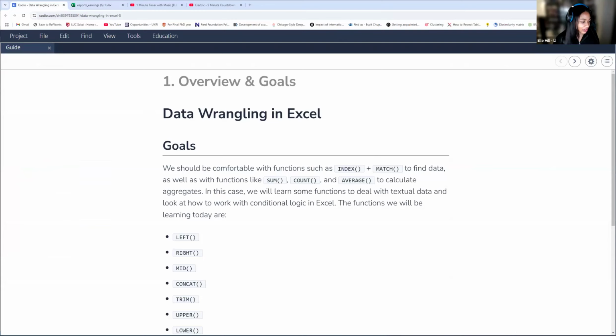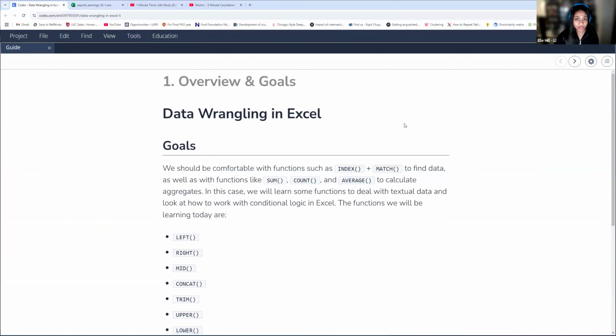So again, if you do not have that Excel sheet that is in resources, if you go ahead and navigate to resources, then you will have it. But we're going to introduce ourselves to it in a moment, but let's just see what we're going over today.